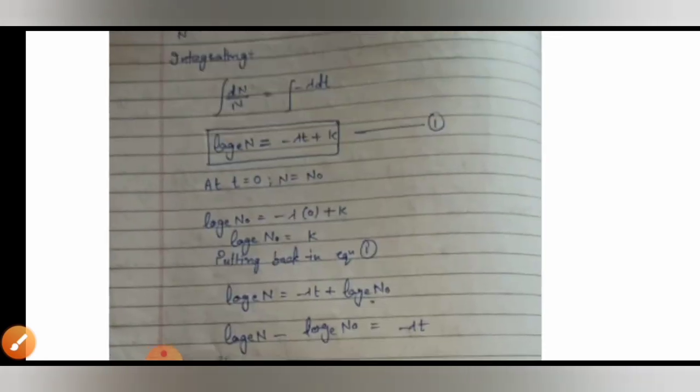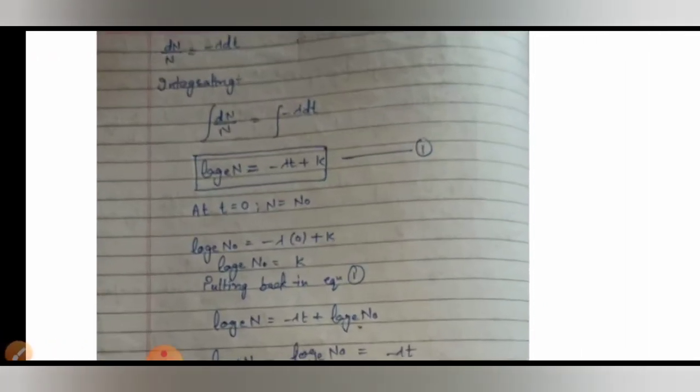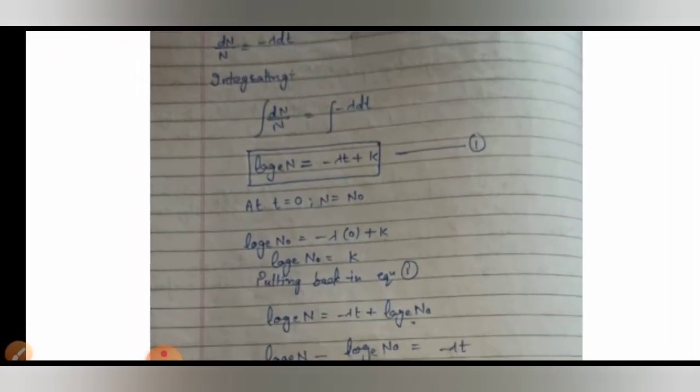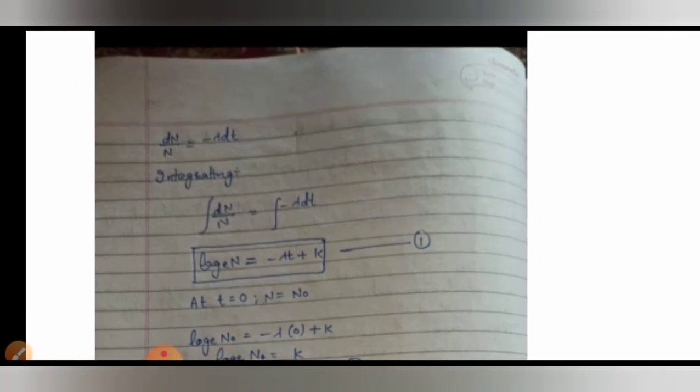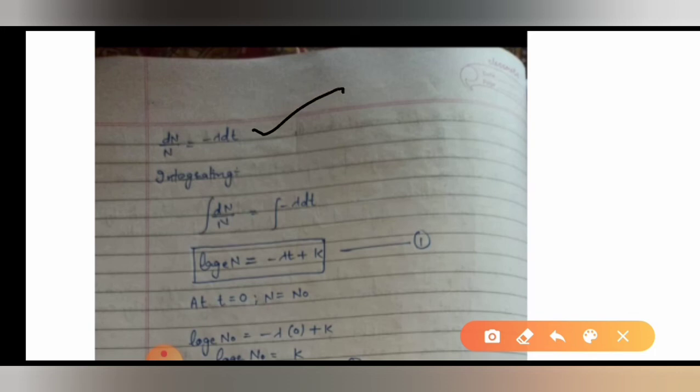Okay, next is this equation, very important equation, so pay attention. We have the proportionality sign removed and then one constant will come, that constant is minus lambda. So integrating this, N we will bring on the other side.